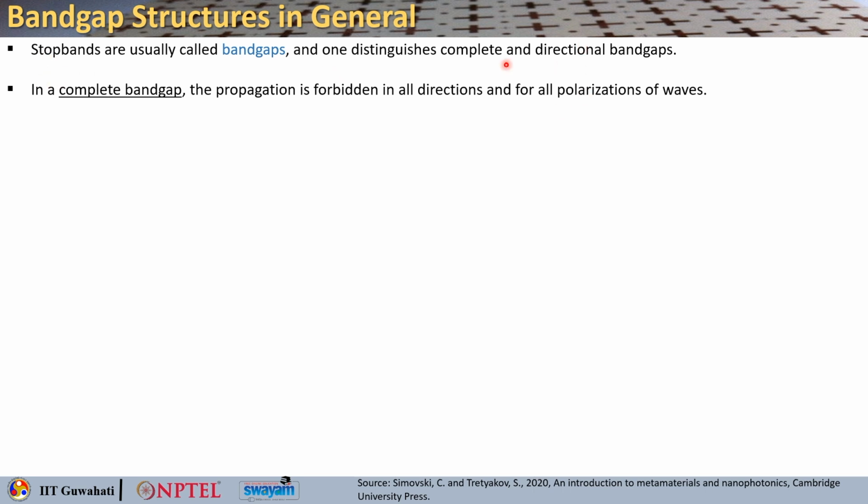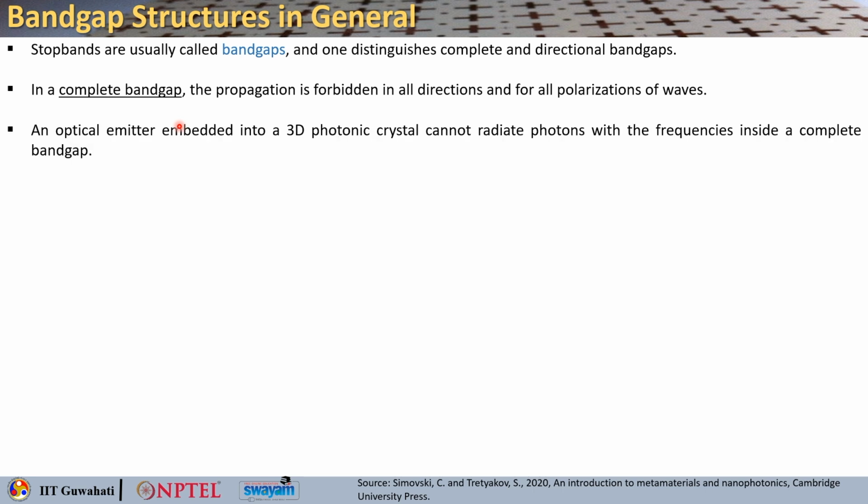Now, you have to understand that there is a difference between a complete and a directional band gap. Complete band gap means the propagation is forbidden from all directions and for all polarizations of light or waves. So, an optical emitter embedded in a 3D photonic crystal cannot radiate photons with frequencies inside a complete band gap.